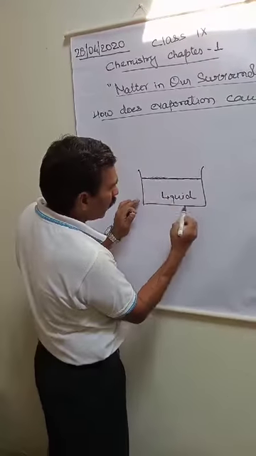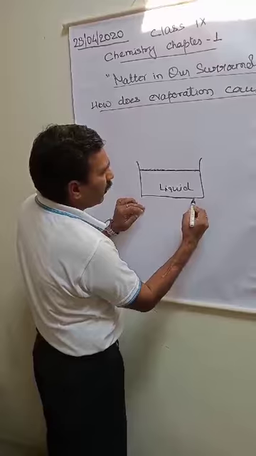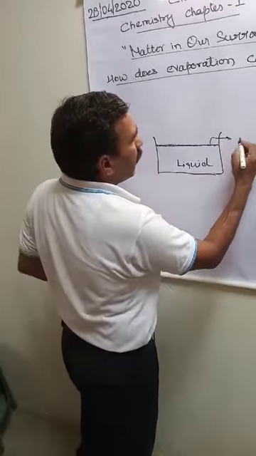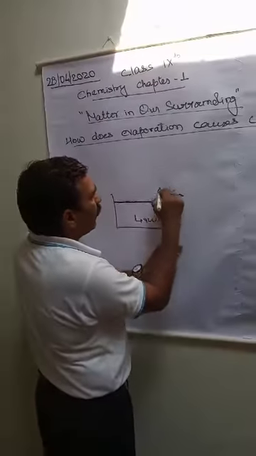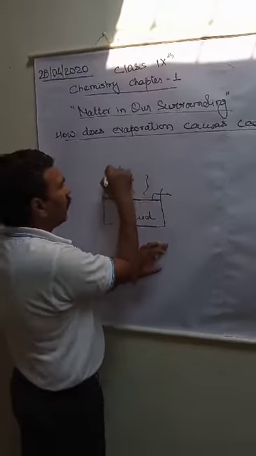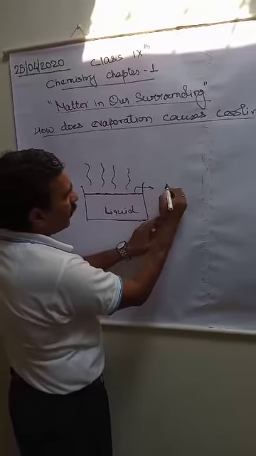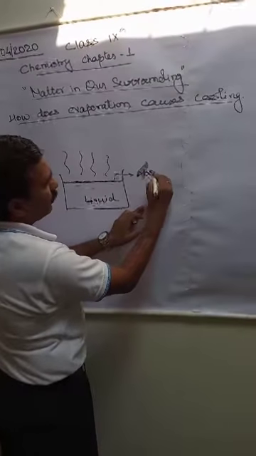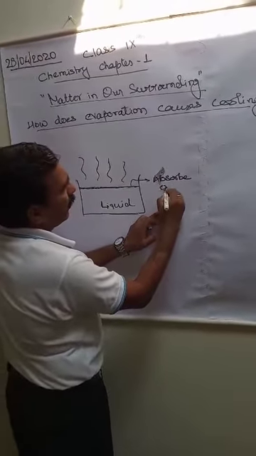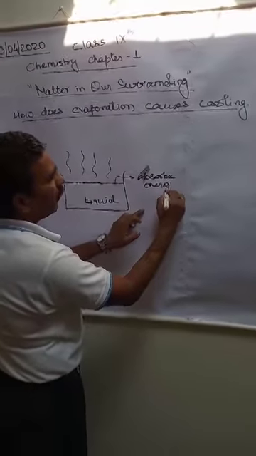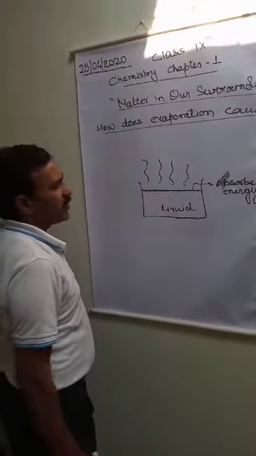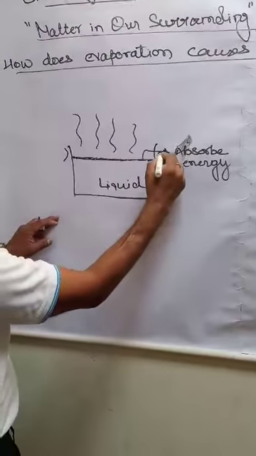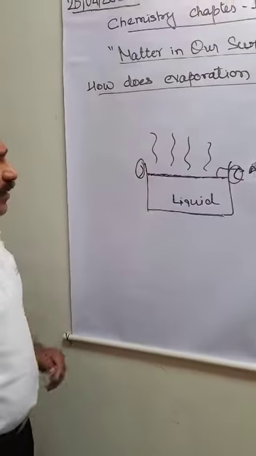not the whole liquid, but this surface of the liquid is losing energy because of evaporation. It tries to absorb energy, and this leads to the cooling of the surrounding. The surrounding is affected in the same way.